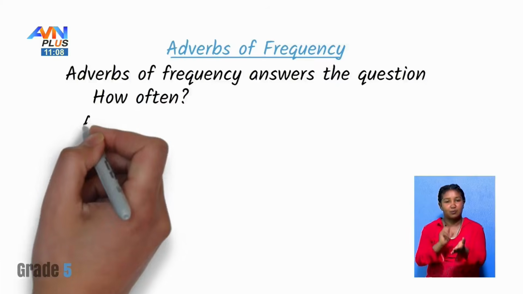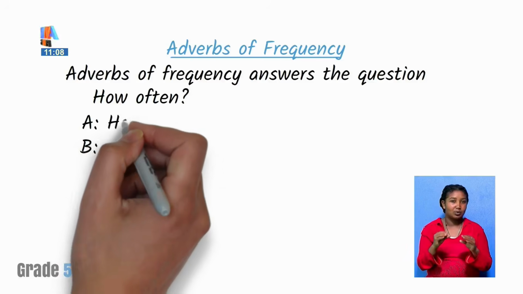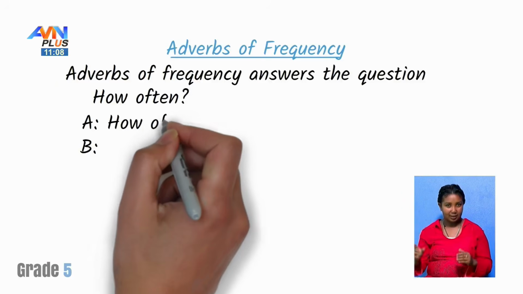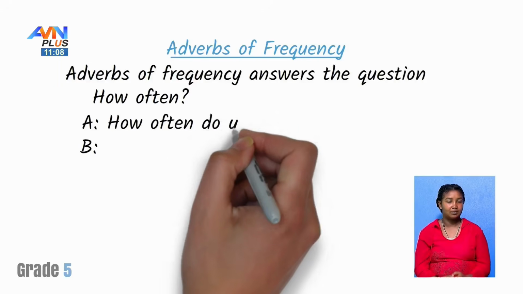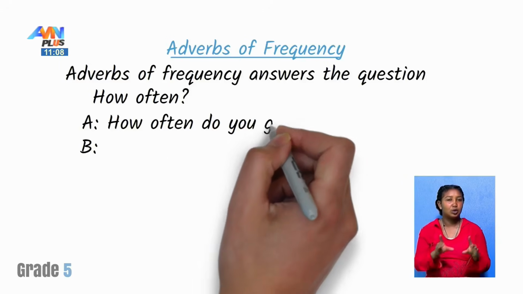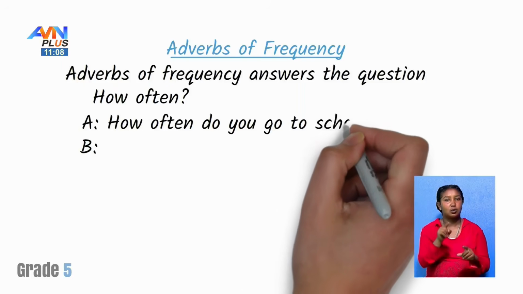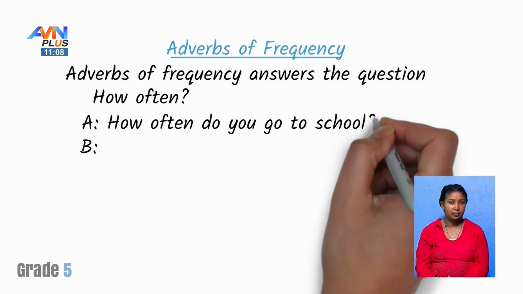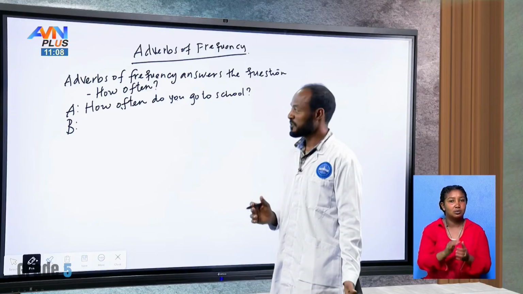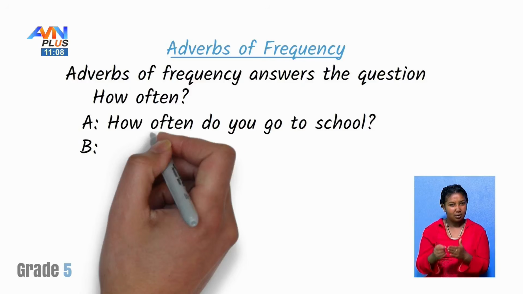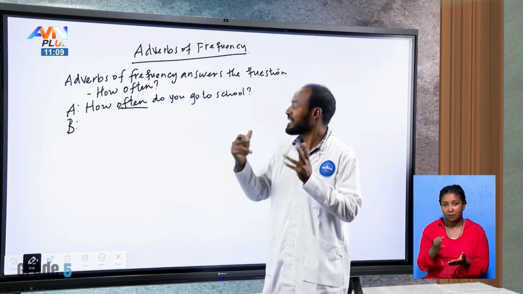For example, let's say the talk between Mr. A and Mr. B. Here, how often do you go to school? Students, when we say how often, we are asking about the repetition of how that person goes to school.